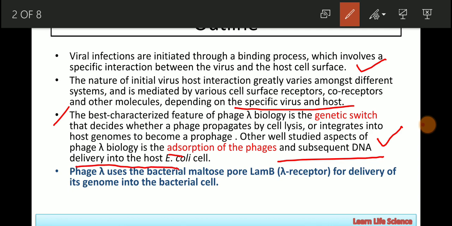Phage lambda uses the bacterial maltoporin LAMB for delivery of its genome into the bacterial cell. So what we are going to learn here is that with the help of a receptor on the E. coli membrane, phage lambda, having a particular ligand, gets stuck to the receptor, and when signaling occurs by forming a particular channel, the phage injects its genetic material into the host cell.